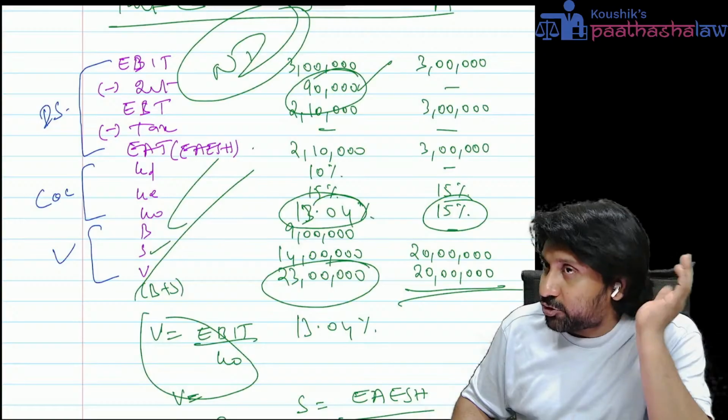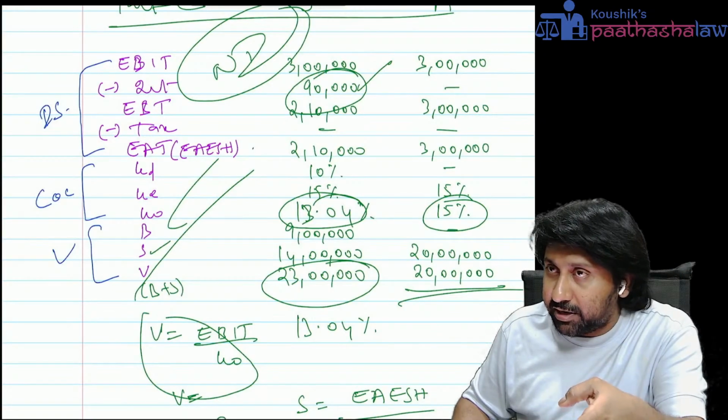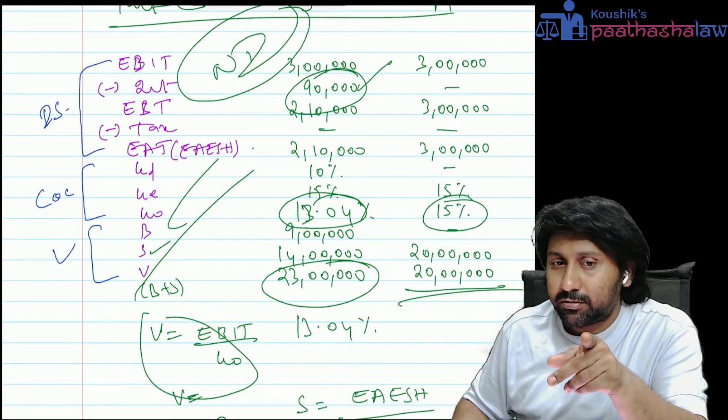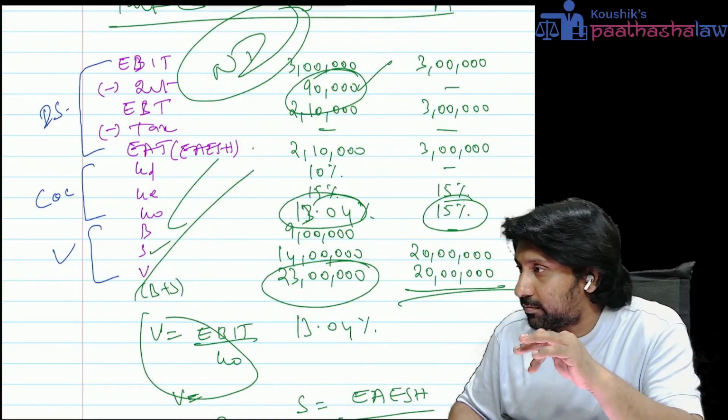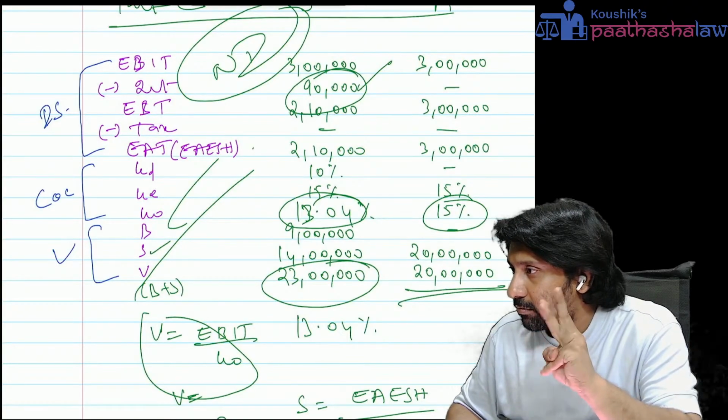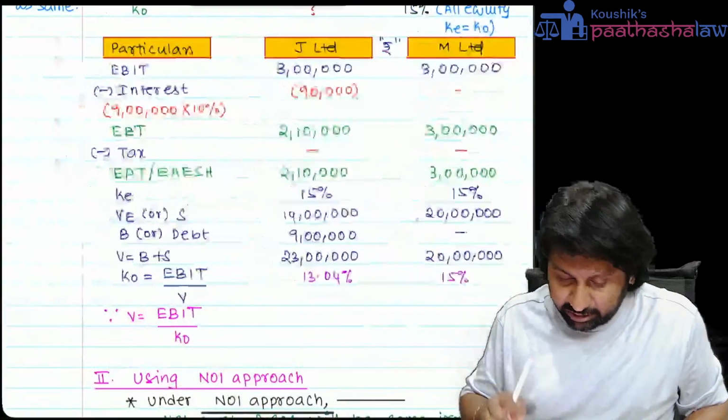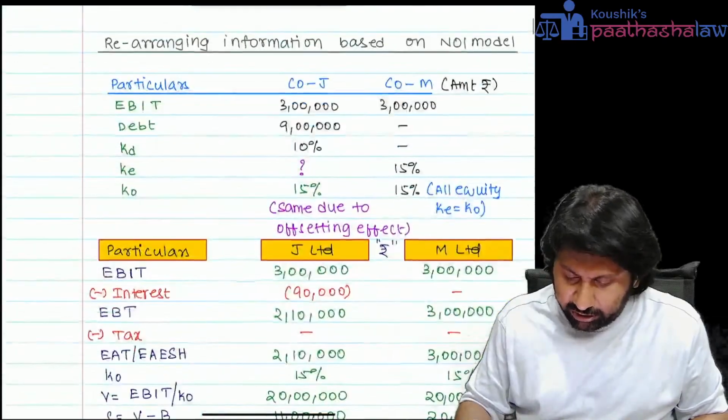Everyone understood up to here. I showed you the presentation. I showed you the answer as well. Everyone understood the net income approach. Next, same question, net operating income.